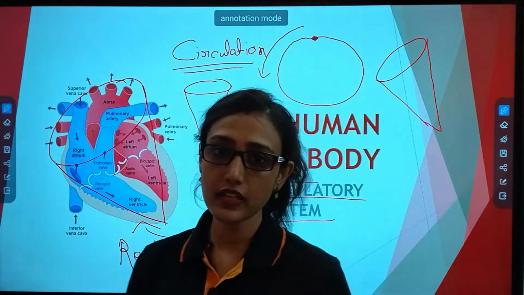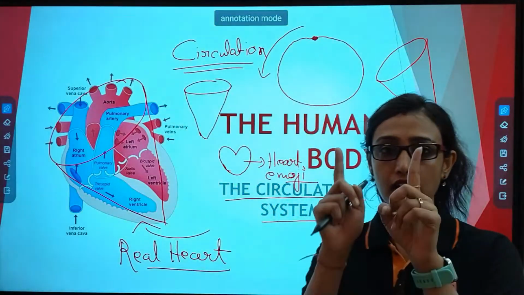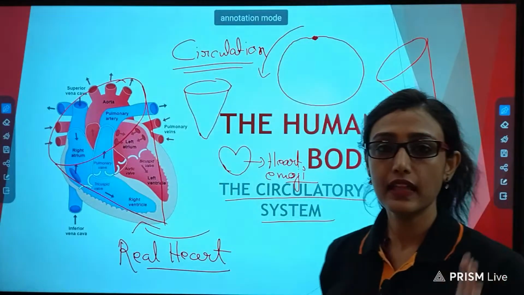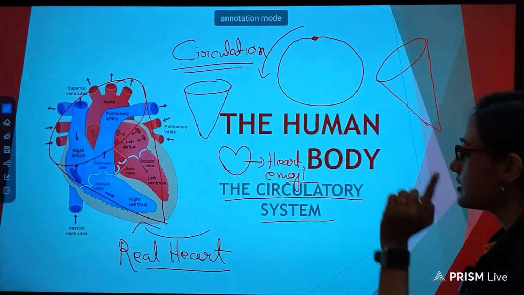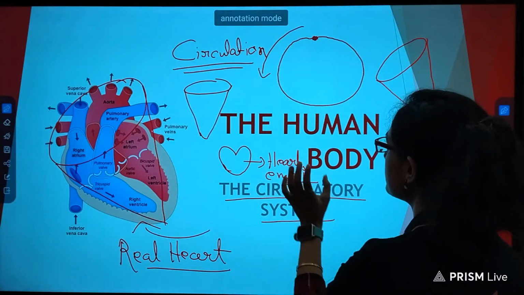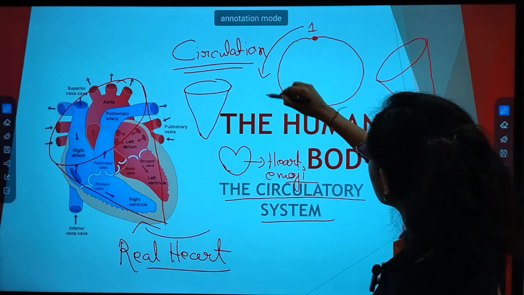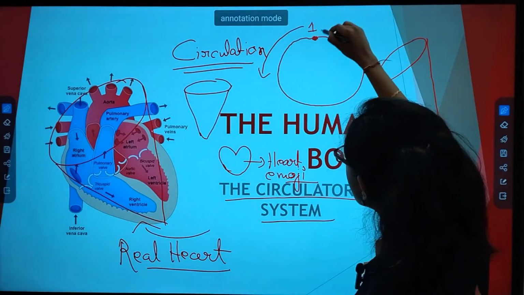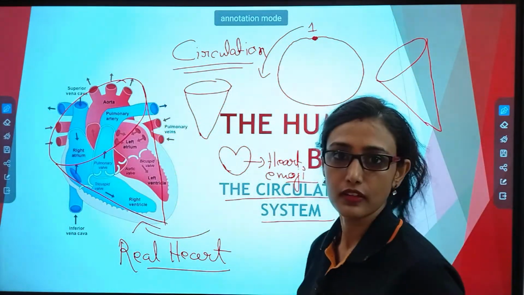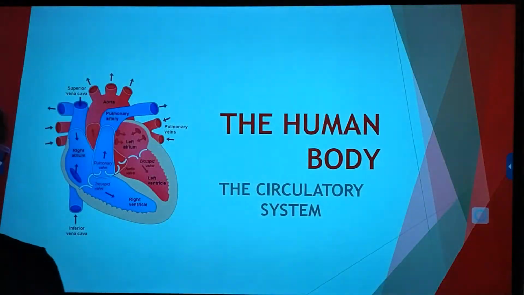And what is circulation? The blood is being circulated towards heart and from heart to all over our body. That system is known as circulatory system. Circulatory system or circulation means something starting from a particular point and again going back to that same point. This is known as what? Circulation. Okay. So let's proceed with our chapter.